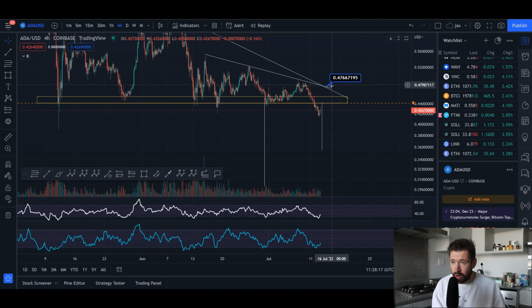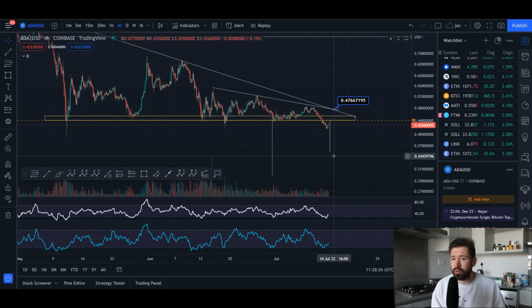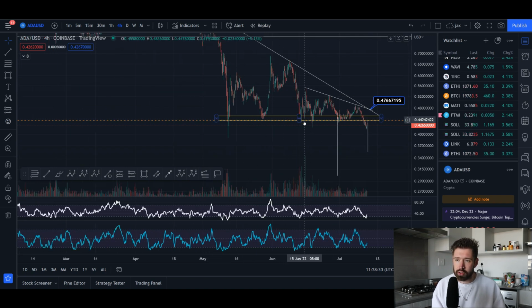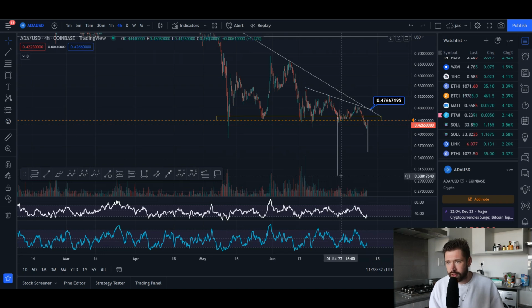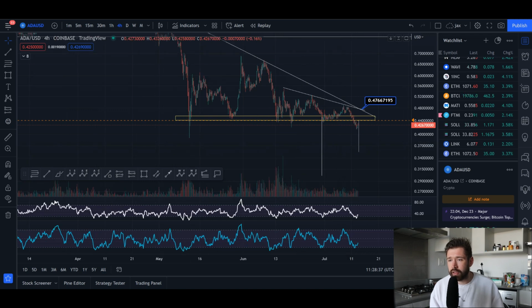Of course, I'll wait for confirmation, but we do have this descending triangle that we've been talking about with a technical target all the way down here at about 35 cents. And you have a left shoulder ahead and a potential right shoulder that could take ADA all the way down here to 30 cents. Come down, break this low, and put in that final 5th wave for our friend Cardano.